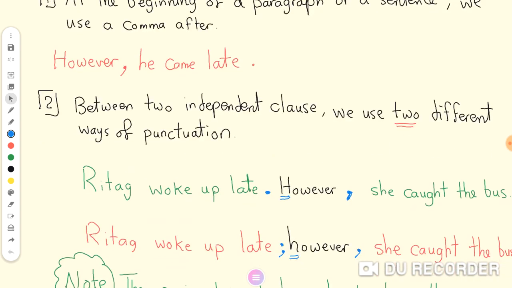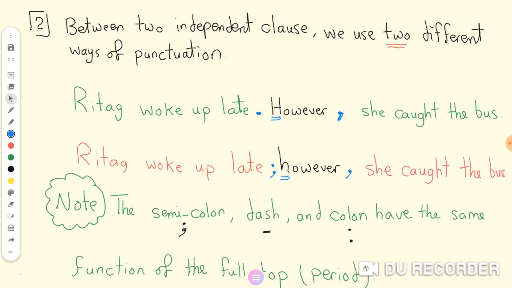Between two independent clauses, if the transition word comes between two independent clauses, two complete sentences, two simple sentences, we have two different ways of punctuation. For example, Ritaj woke up late, however, she caught the bus. Here, however, comes between two complete sentences. So we can put a full stop before, but however, the transition word should start with a capital letter and it's followed by a comma. Or we can use a semicolon before the transition word. In this case, there is no need to start the transition word with a capital letter and then it's followed by a comma.